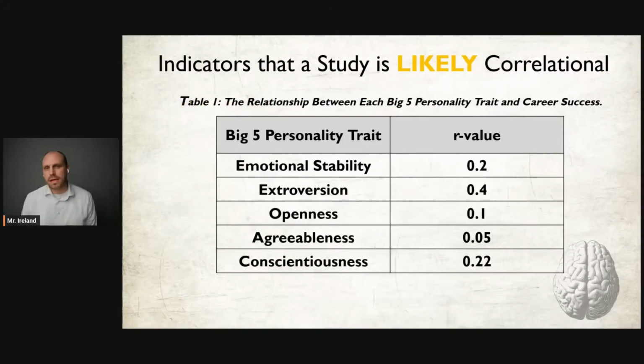There are a lot of different ways you may encounter these R values on the AAQ. For example, you might see them in a chart like this, or you might see them depicted in some other format, maybe just in the middle of a paragraph. So here's another practice question. Which trait here is most strongly related to career success? Yeah, it's going to be extroversion. And the reason it's extroversion is because 0.4 is the furthest away from zero and closer to 1.